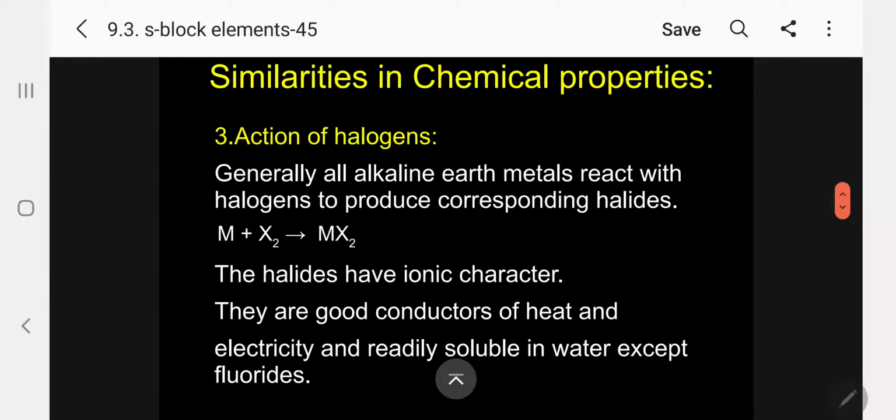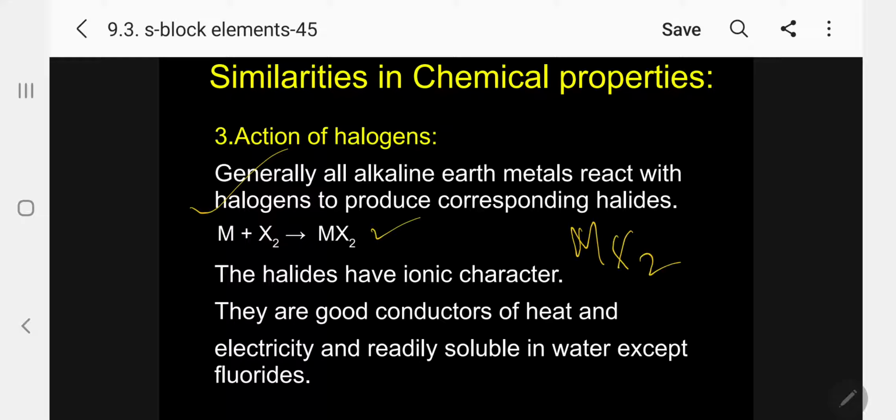Third, the action of halogen, the third non-metal. Generally, all alkaline earth metals react with halogens to produce the corresponding halides, MX2.